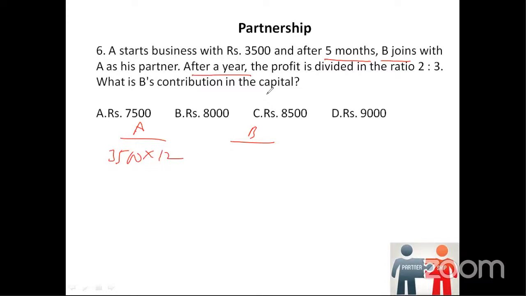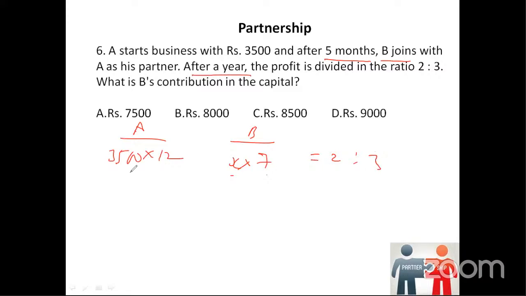7. Very good. Perfect. Yes, correct. 12 minus 5. So we should take 7 months naturally, but the amount is not given. So what we will do, we will take X. X into 7. And the ratio is given. The profit should be divided in the ratio 2:3.